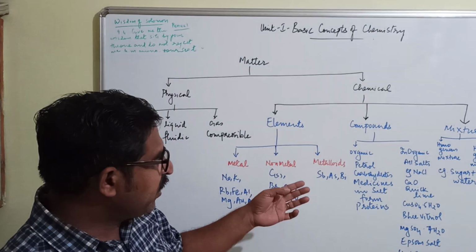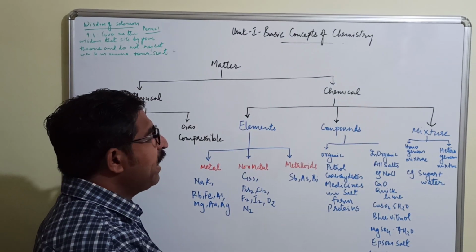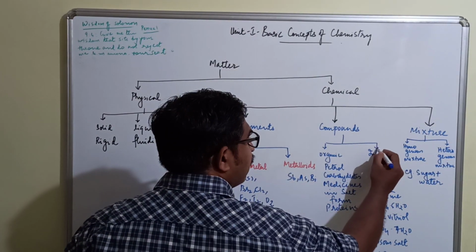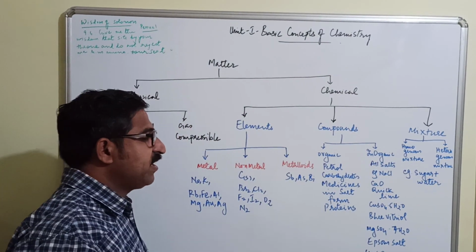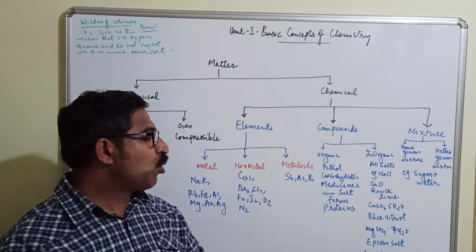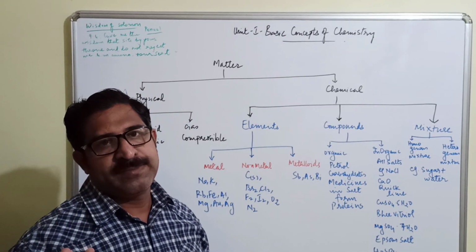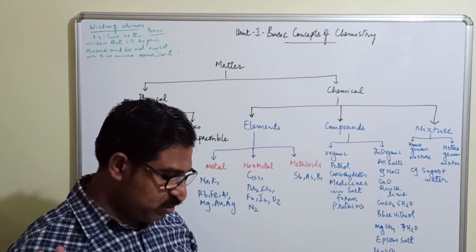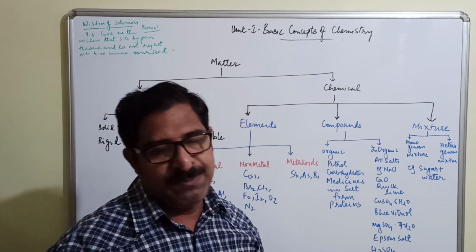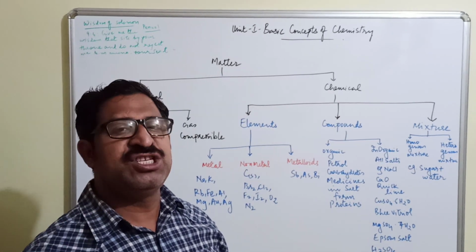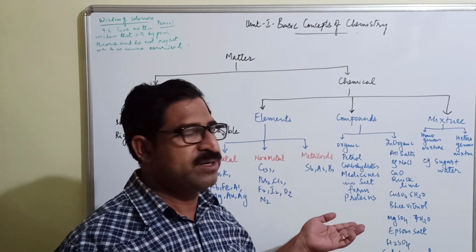Clear? Now we come to compounds. Compounds are further divided into organic and inorganic. When I talk about organic, petrol, carbohydrates, medicines that we are taking which are in salt form, proteins, they all are organic. Organic compounds means it contains carbon, especially hydrocarbons. All the fuels that we are using, kerosene, petrol, LPG, CNG, PNG, the Adani gas that we are using at home, they all are organic because it contains carbon and hydrogen. They are hydrocarbons.